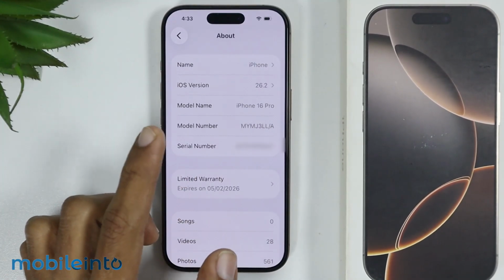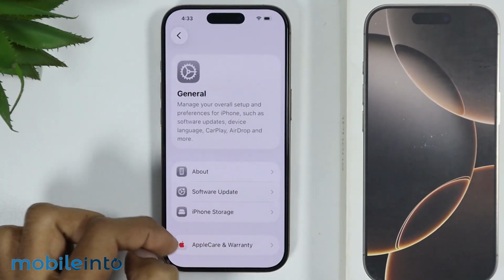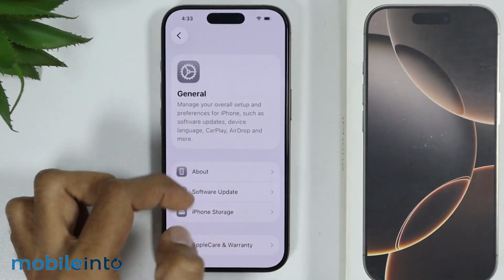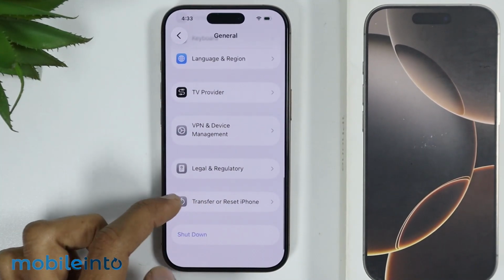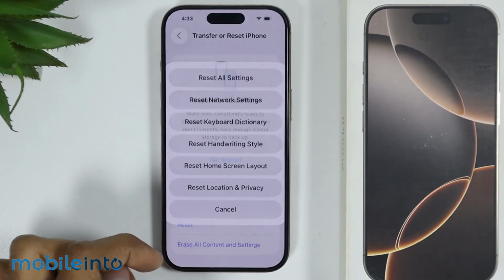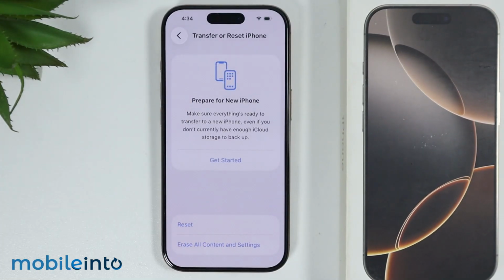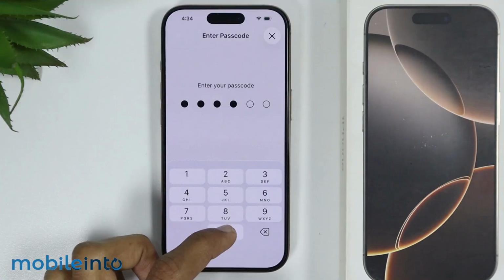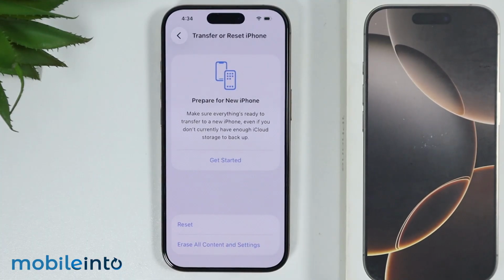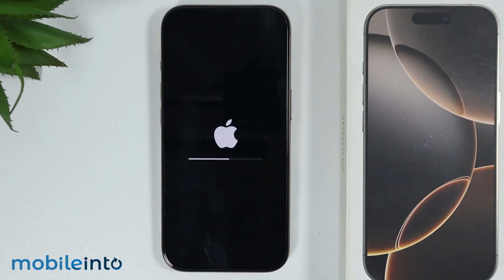Now if you have done that and if this also did not work, then just go back and under the General Settings, just tap on Transfer or Reset iPhone. Tap on Reset, and from this pop-up menu, just select Reset Network Settings. Then enter your lock screen PIN and tap on Reset Network Settings. Now by resetting the network settings, you will not delete any data of your iPhone. You will just reset all the network related settings of your iPhone.